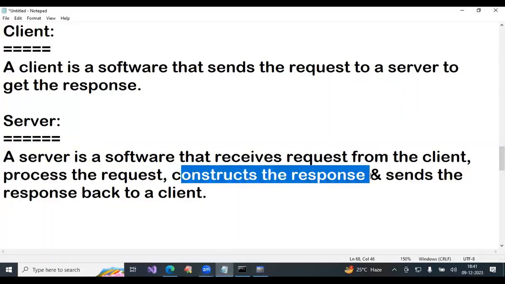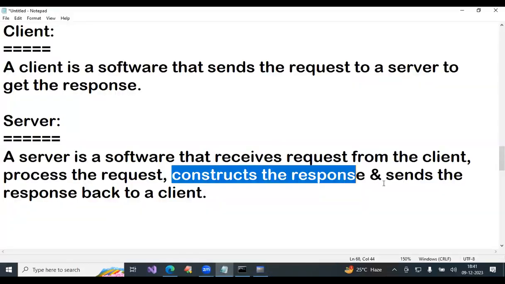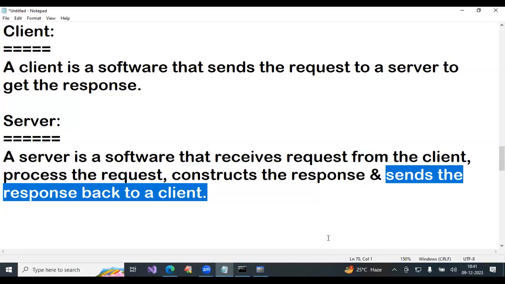Constructing the response. Suppose the table is there. What are you asking? Star, that means all records, all columns, because you didn't write any condition. Select star from student, all you are requesting. The server constructs all of that as a response and sends the response back to the client. That response is received here.